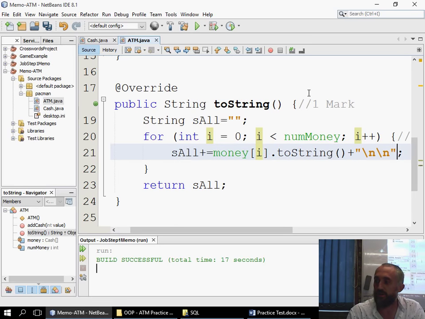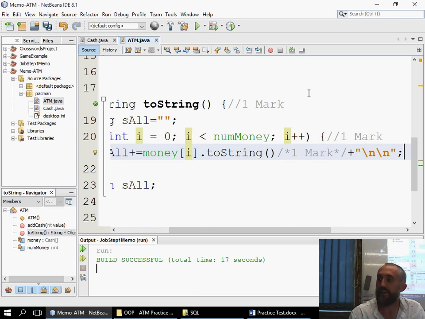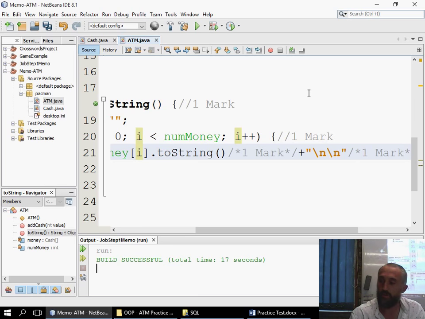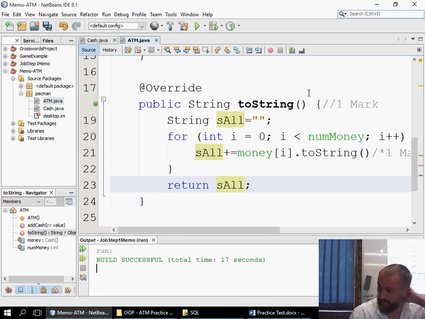The 3rd mark would be for the fact that you loop each position in the array. So you've gone position I dot toString. So that's 1 mark there. The next mark is for the fact that you separated by a blank line. So it must be \n for this mark here. So that's 1 mark provided there. Now, moving on from that, so that's our 4 marks that are there.